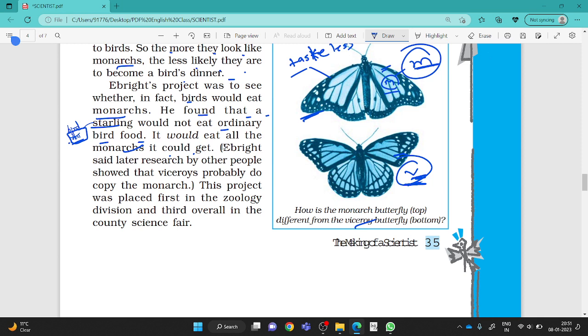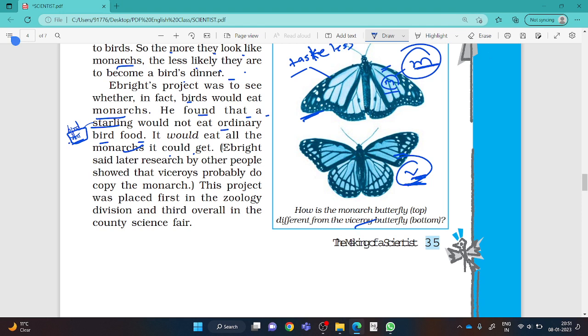Richard Ebright was getting the ideas through lots of experiments. And do you know, this project was placed first in the zoology division and third overall in the County Science Fair. Okay, he did lots of research and he became successful in that.